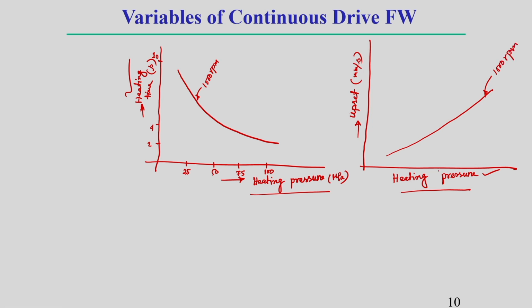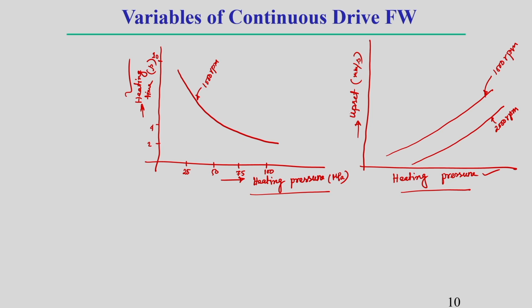Now, if the rotational speed is more, you should keep it in mind. Let this be 2000 RPM. If this rotational speed is more, then with heating pressure, generally compared to a small RPM, we will get less offset.